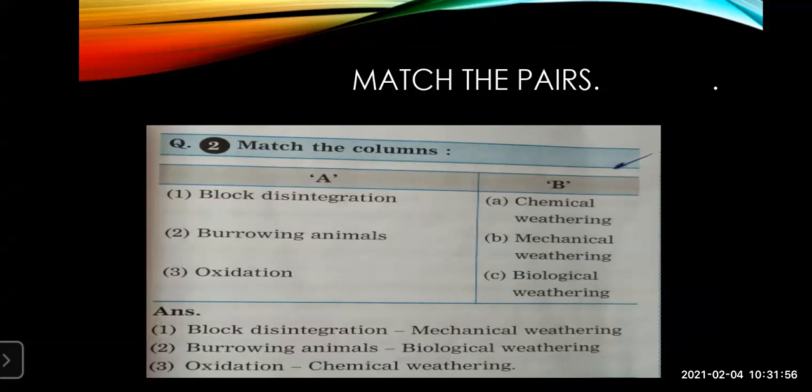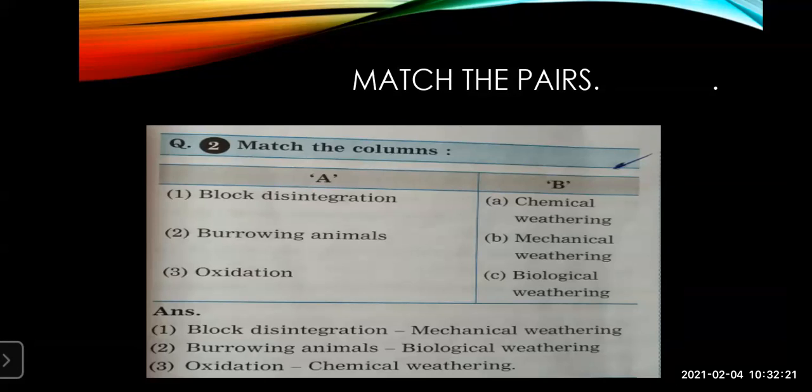Block disintegration is because of mechanical weathering. How do the blocks get disintegrated? Because of mechanical weathering. Then burrowing animals, biological weathering. This is an example of biological weathering. Also the roots of trees break the walls, that is also an example of biological weathering.